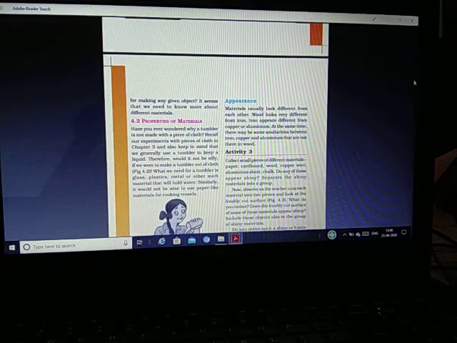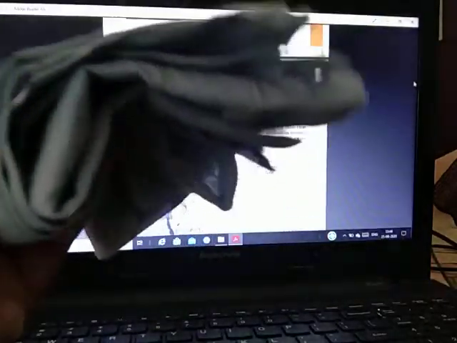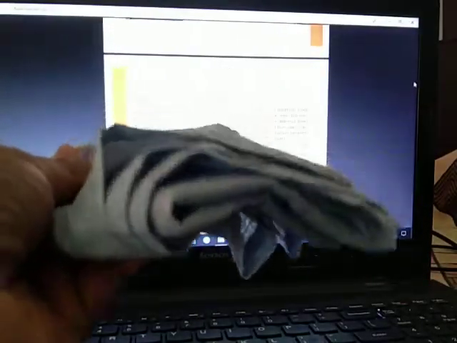Now let us see some activities. This is a piece of cloth, a cotton handkerchief. If I make a tumbler from this, then what will happen? Let us see. Students, you can clearly see that with the help of this cotton cloth I have made one type of tumbler.